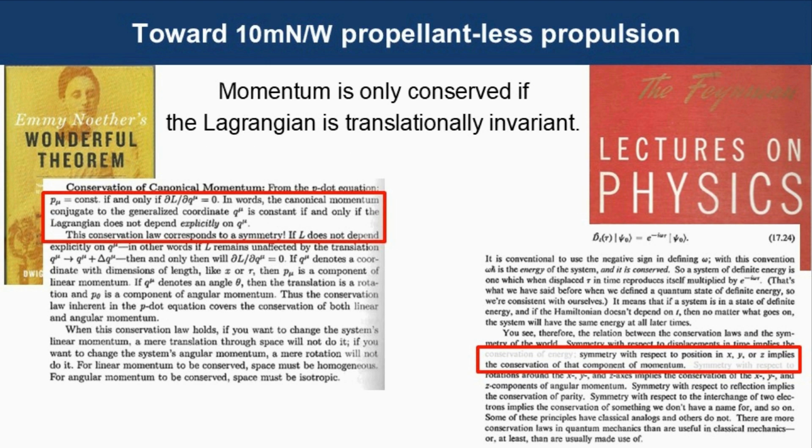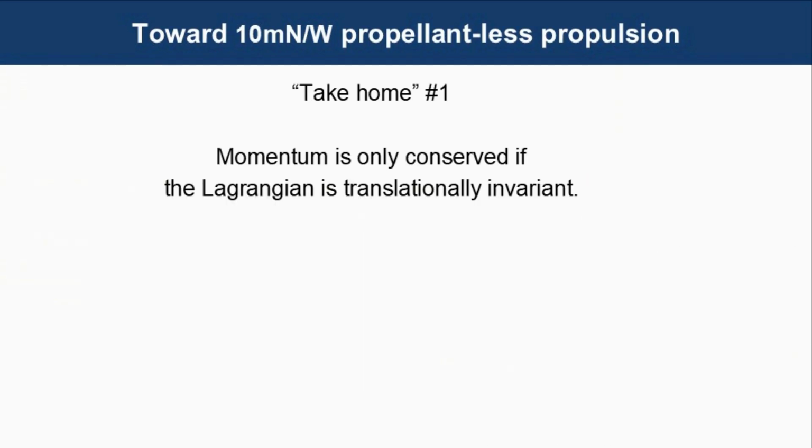We can go a little further with that. Not only is linear momentum conserved when the Lagrangian is translationally invariant, momentum is conserved only when the Lagrangian is translationally invariant. And again, this can be proven mathematically. So I'd like to offer that take-home number one in this presentation is momentum is only conserved if the Lagrangian is translationally invariant.